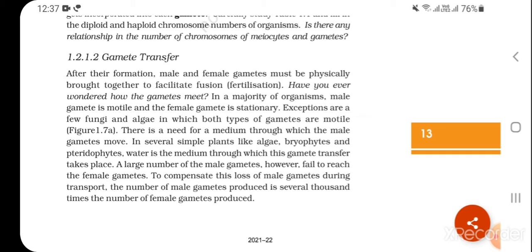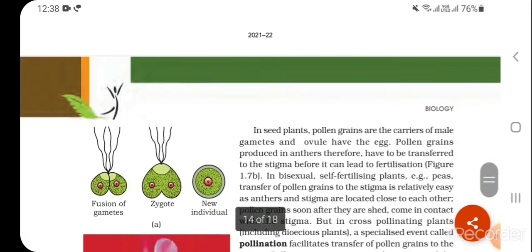There is a need for a medium through which male gametes move. In several simple plants such as algae, bryophytes, and pteridophytes, water is the medium through which gamete transfer takes place. A large number of male gametes, however, fail to reach the female gametes. To compensate for this loss during transport, the number of male gametes produced is several thousand times the number of female gametes produced.